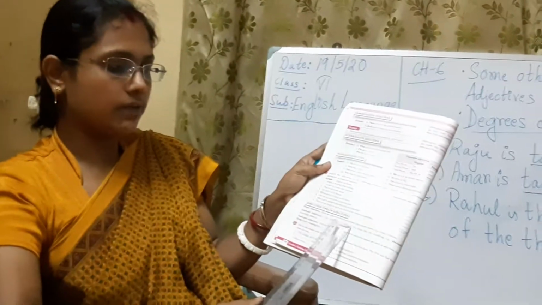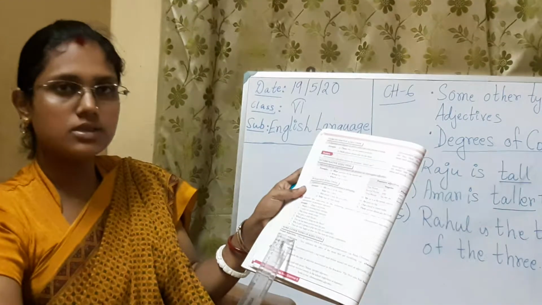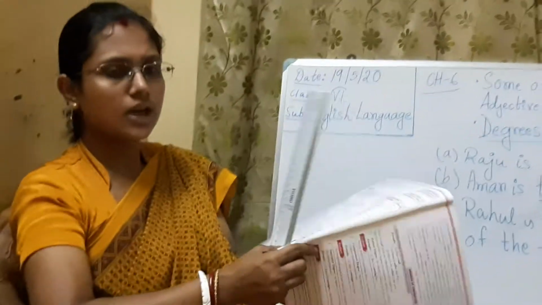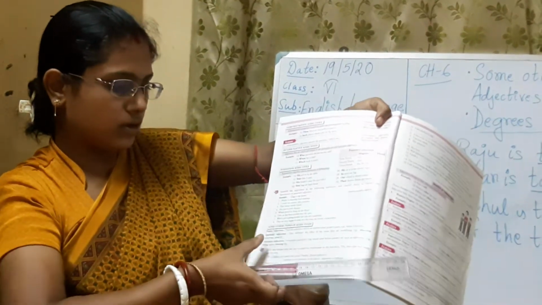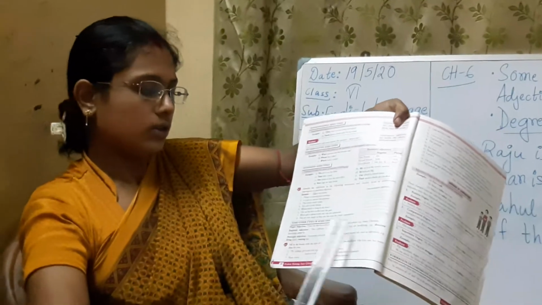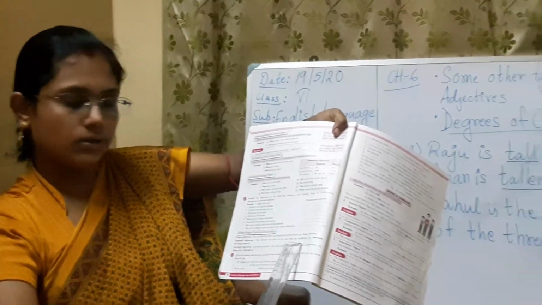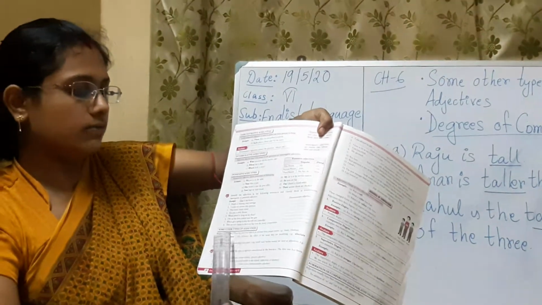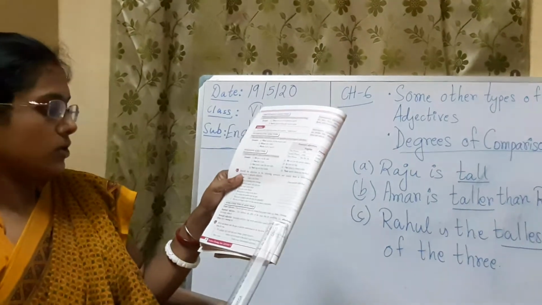Now, what are emphatic adjectives? They influence the effect of the noun they are modifying. So what do emphatic adjectives mean? They influence the effect of the noun they are modifying. For example, absolute knowledge. So what are they doing? They are influencing the effect of the noun they are modifying. So that is called here absolute knowledge.